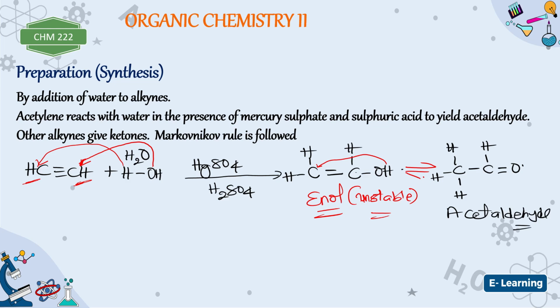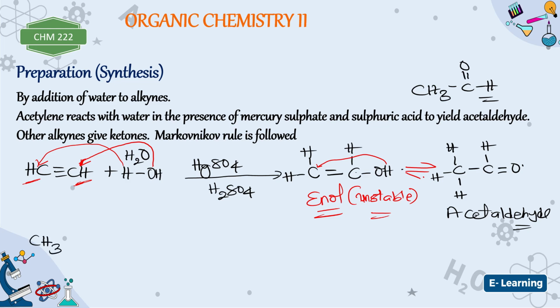If you want to write this very well, you can say it's still something as what? CH3. Here's what? C double bond O, and here's what? H. Is that okay? So that is one way. Now let's look at a situation, because this alkyne is symmetrical. Let's look at a situation where the alkyne is unsymmetrical.